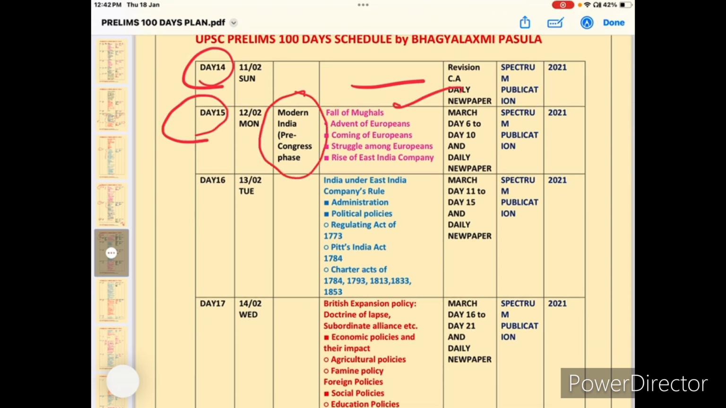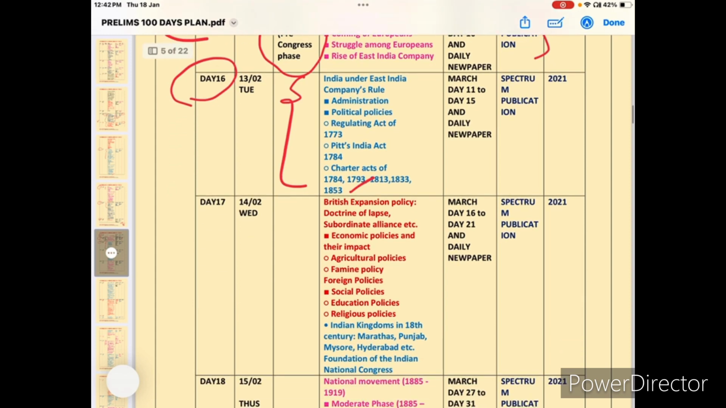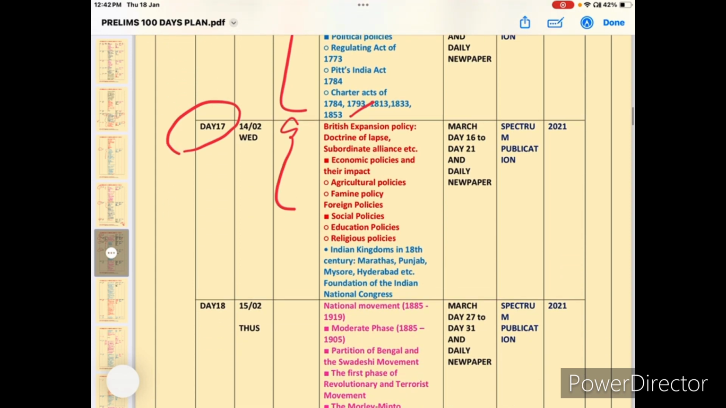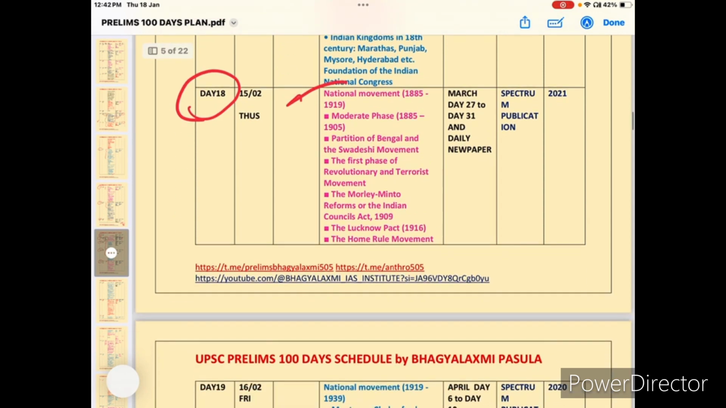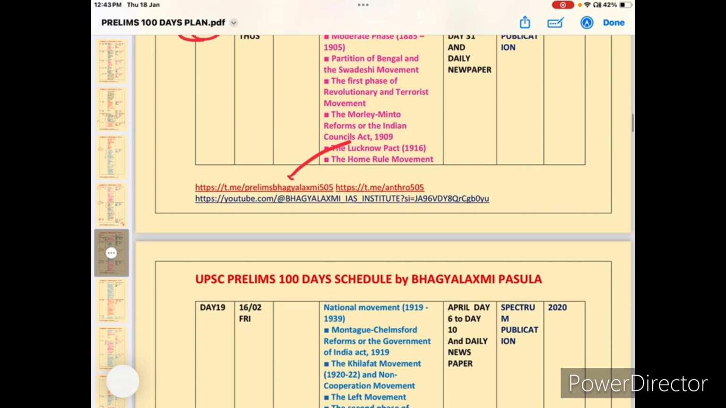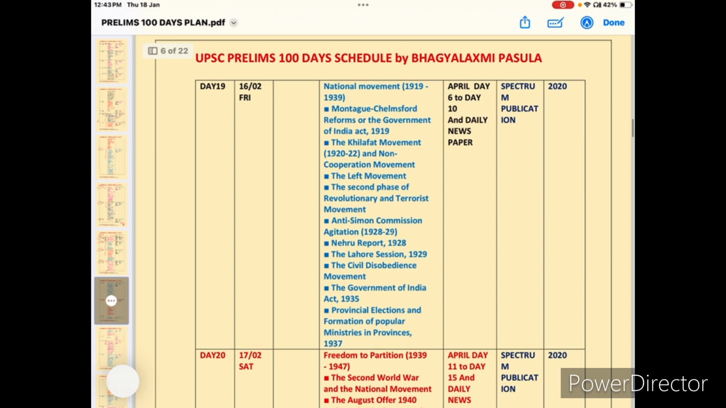Okay, next, day 15, fall of Mughal empire. Here we have started with modern history. Modern history we can start with Spectrum also. Okay, or NCERT. Next, day 16, India under the East India Company to 1853. And day 17, British expansion policies and Indian National Congress. Day 18, national movements. Okay, and national movements to Home Rule Movement.